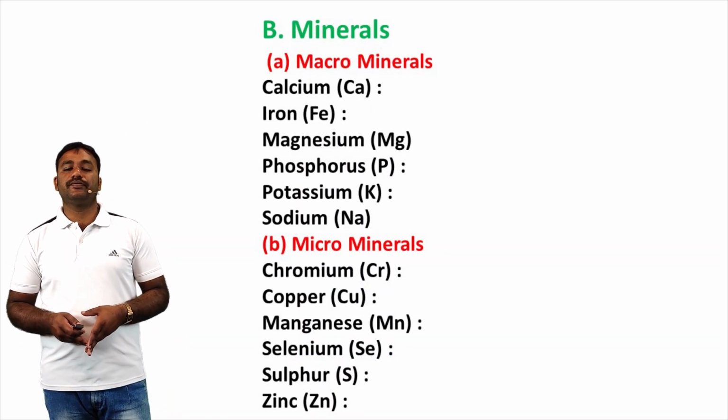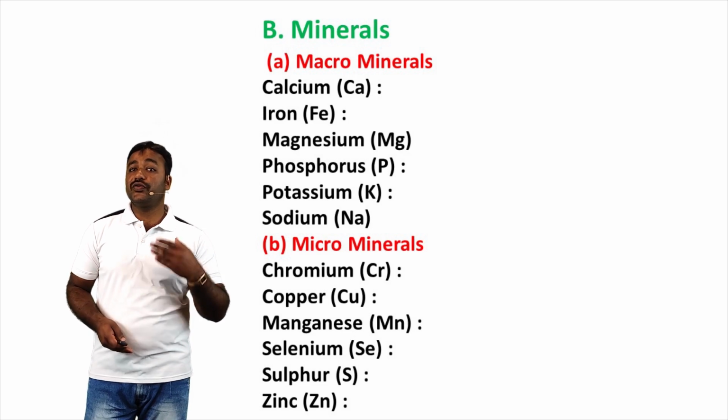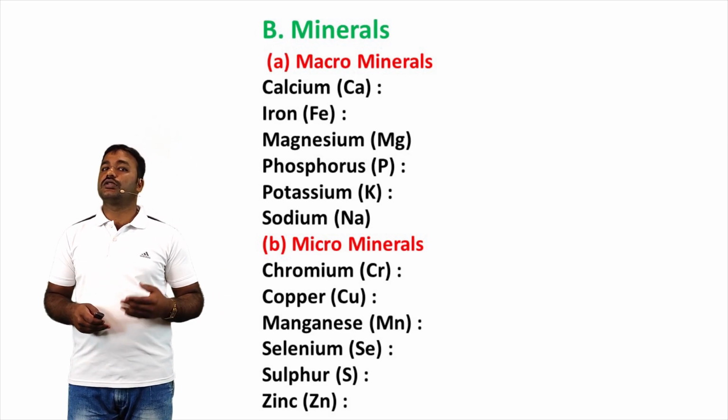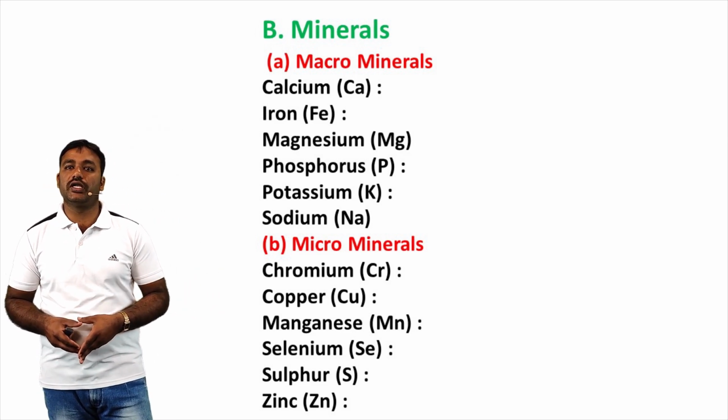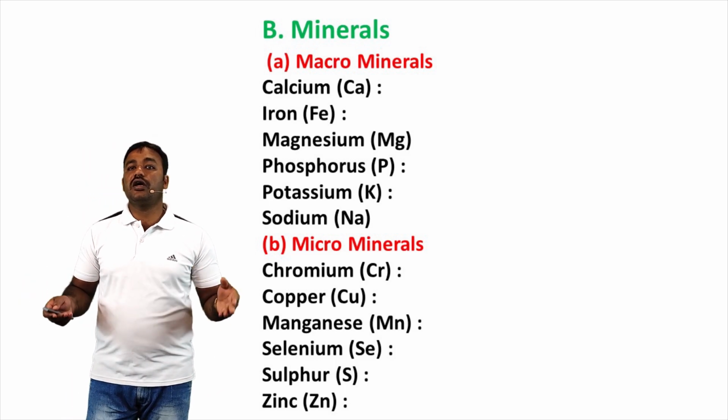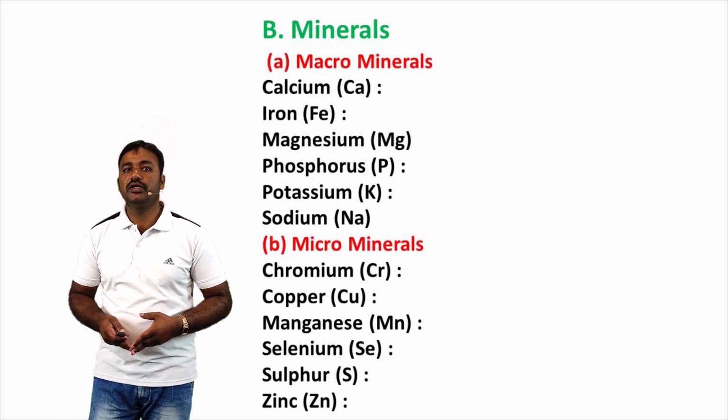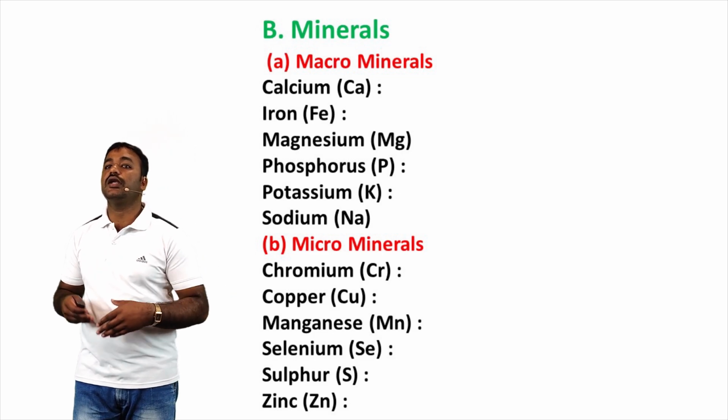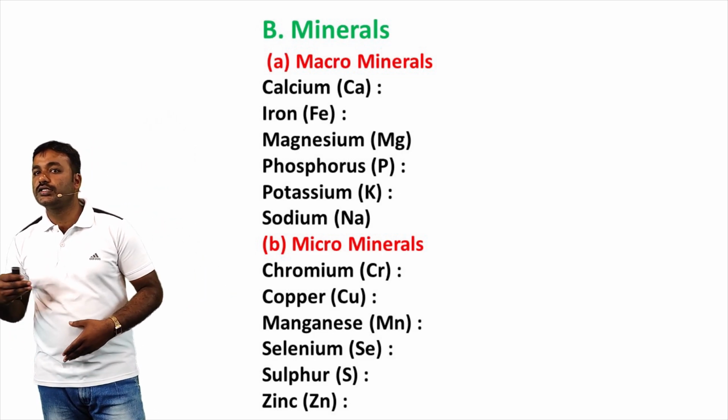Next, minerals. They consist of various types as follows: macrominerals and microminerals. Macrominerals are found in quantities of more than 5 grams. Microminerals are found in lesser quantity, less than 5 grams.